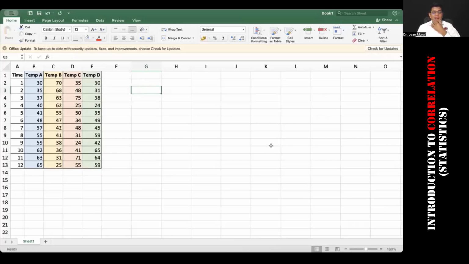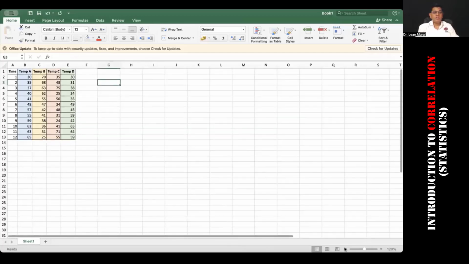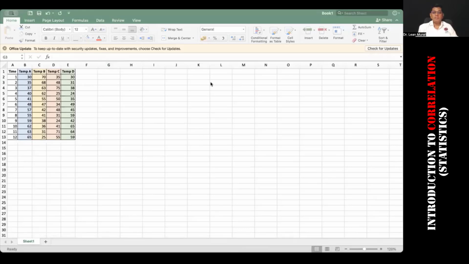Okay, and now we are going to calculate the correlation and regression here. First, we'll talk about correlation. Okay, so you are with me here. Now I'm going to reduce this a bit so that you can see the graphs. Okay, all right, fantastic.